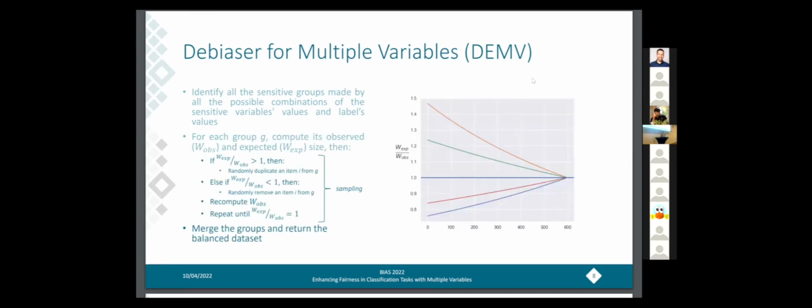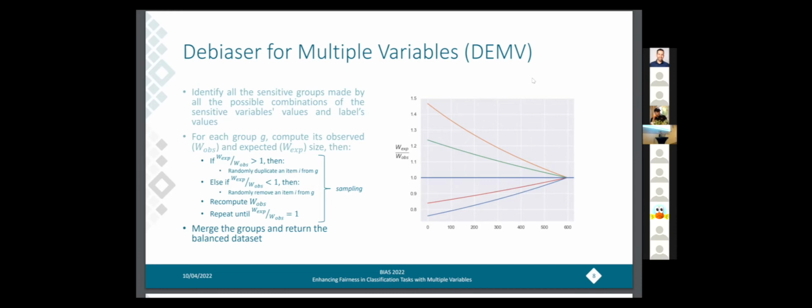Then we enter the so-called sampling loop. We compute the ratio between the expected and the observed sizes. If this value is higher than 1, then it means that the observed size is lower than expected, and so we have to randomly duplicate an item from the group. Instead, if this value is lower than 1, then it means that the observed size is higher than expected, and so we have to randomly delete an item from the group. Then we recompute the observed size and repeat this process until the expected size and the observed size are equal, so the ratio becomes equal to 1.